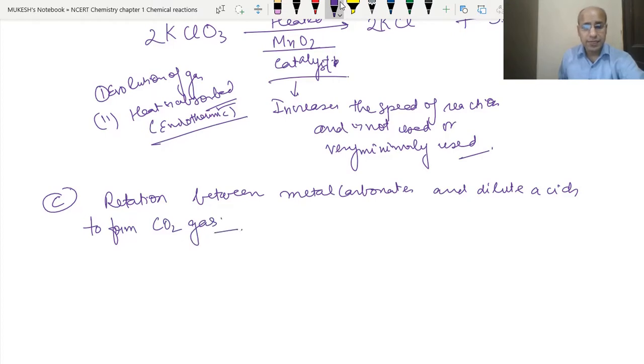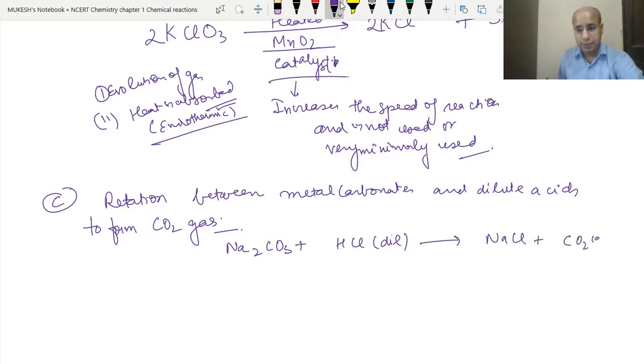Let's say an example: if we react sodium carbonate with dilute hydrochloric acid, then what will be made? Sodium chloride will be made, plus carbon dioxide gas will be released, and plus water will be formed. Here if we balance it, we will have to put 2 here, and 2 here. Now it is balanced. So here carbon dioxide gas is being evolved.